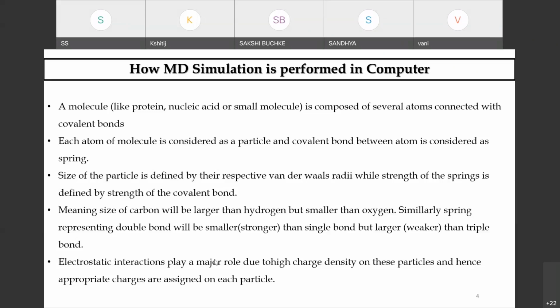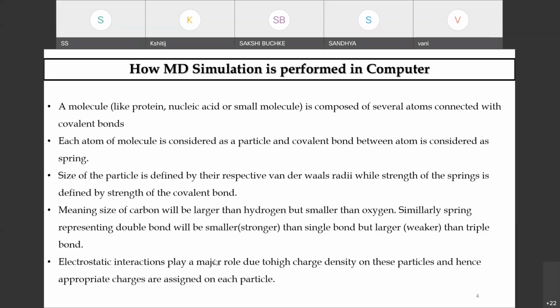So how can these forces be calculated in terms of non-bonded interaction energy and bonded interaction energy, so as to compute the total energy of that particular biomolecule? It plays a very remarkable role in determining the conformational plasticity of that biomolecule.